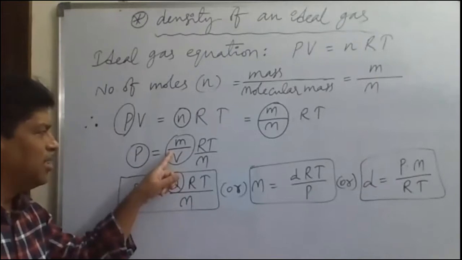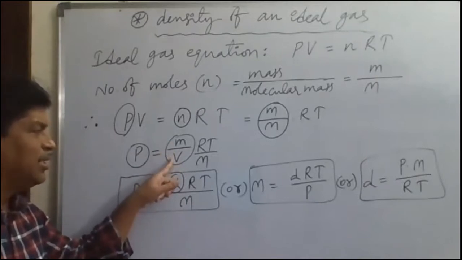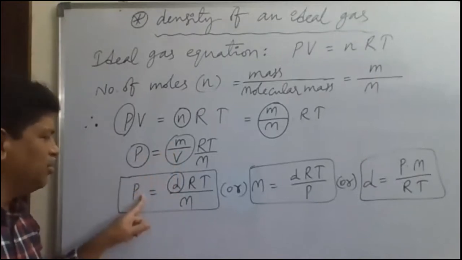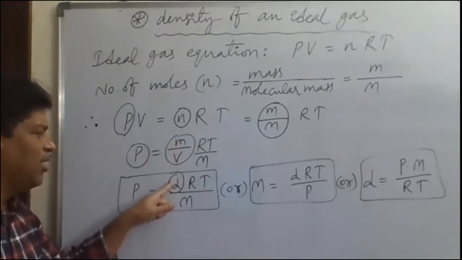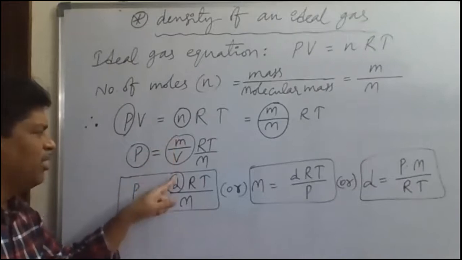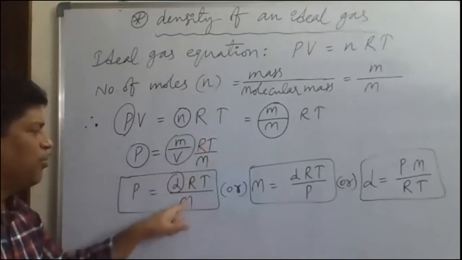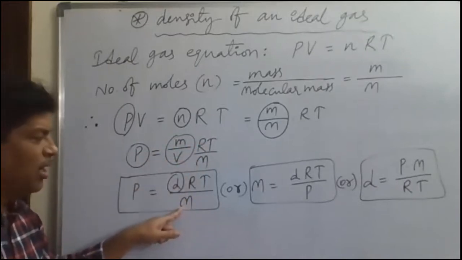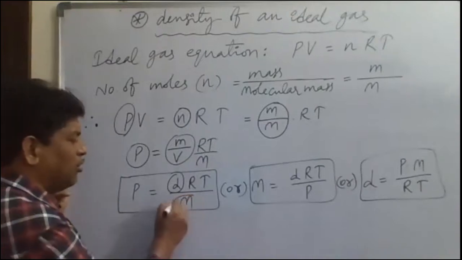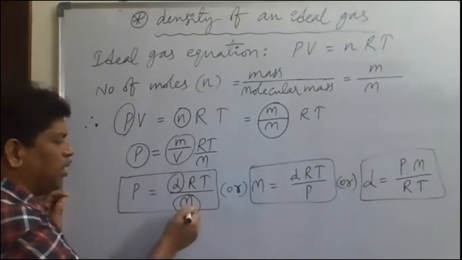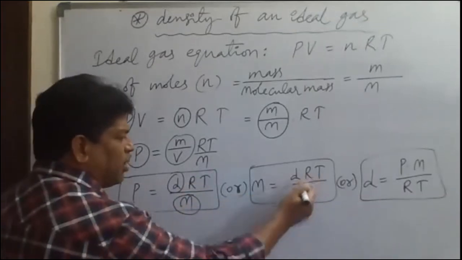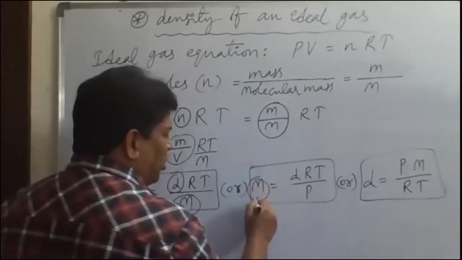So in place of m by v, we have taken mass by volume, and density is written. So P is equal to dRT by M. From this, M is equal to what? If you take M this side, P will come this side. M is equal to dRT by P. M is what here? Molecular mass.